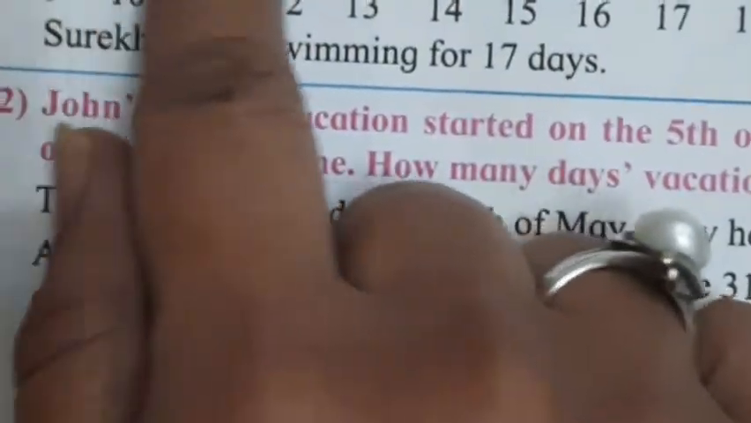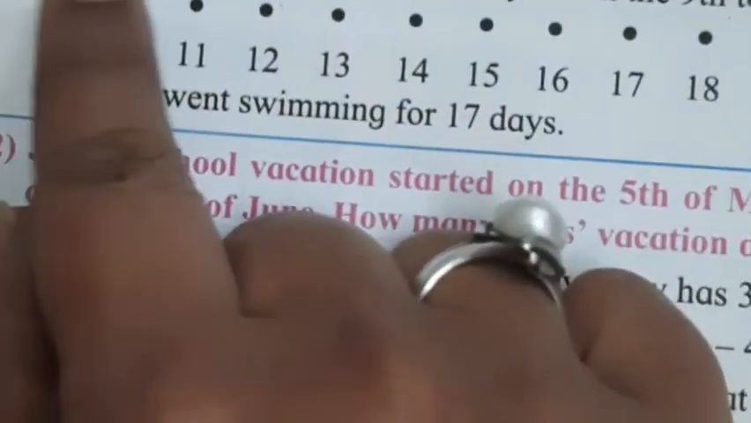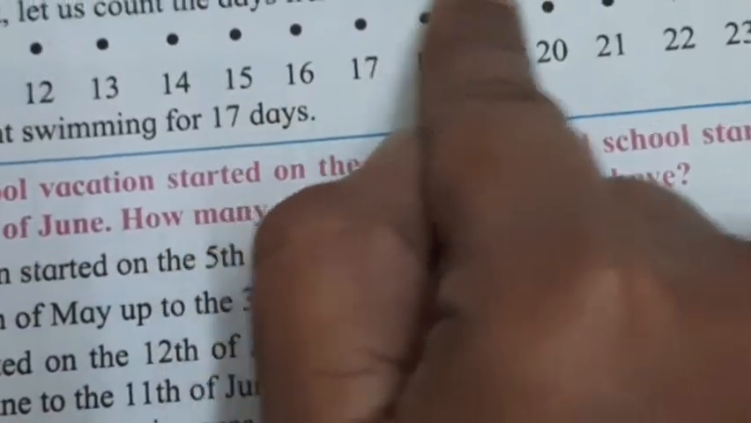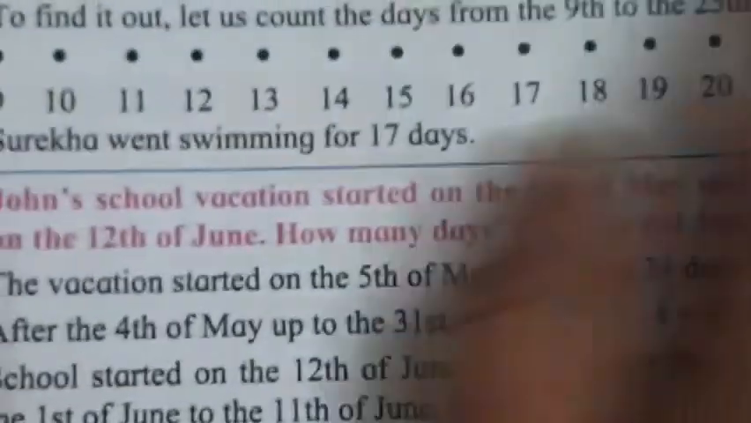Now in this video we are going to see how we are going to measure a period of time. The sum given over here is: Surekha went to her uncle's village in May. She went swimming every day from the 9th to the 25th of May. How many days did Surekha go swimming?